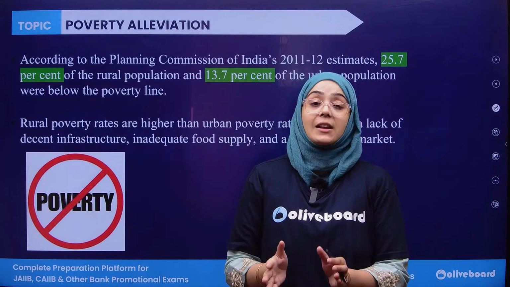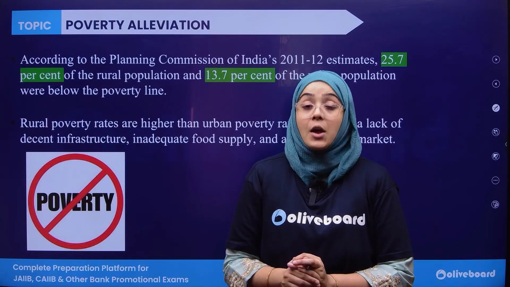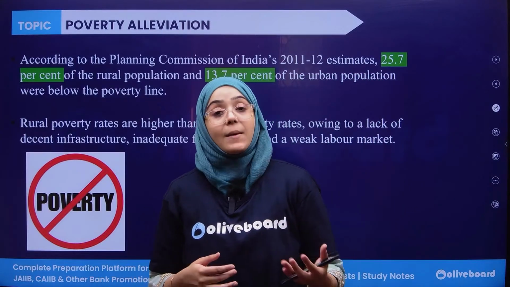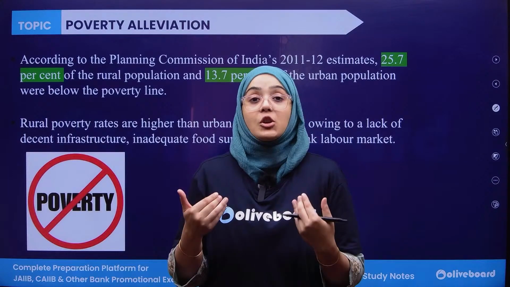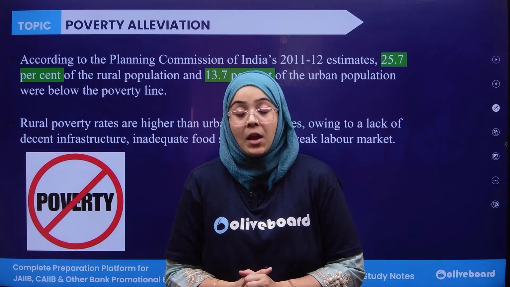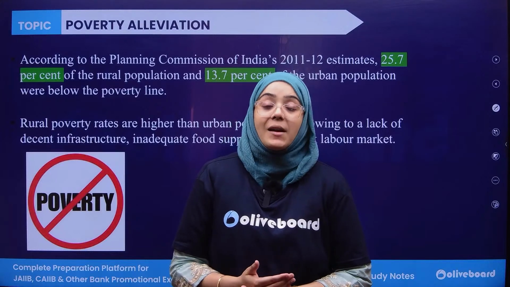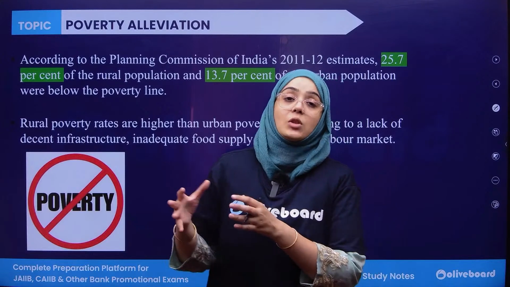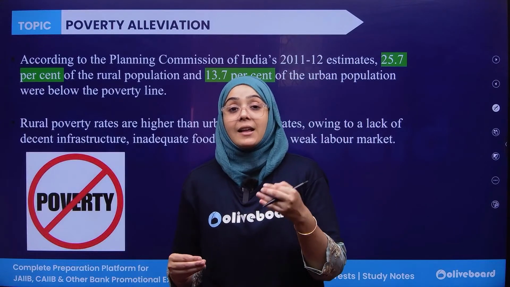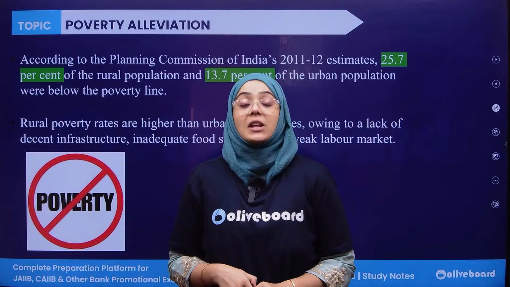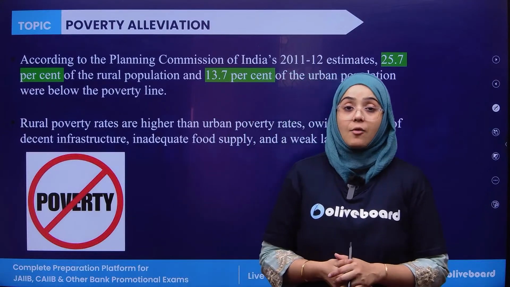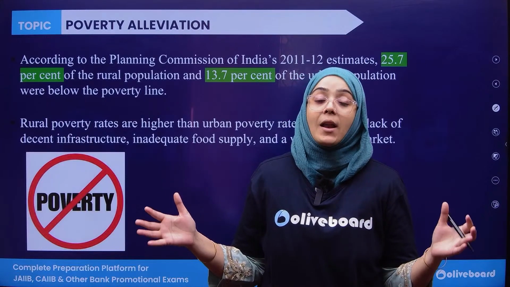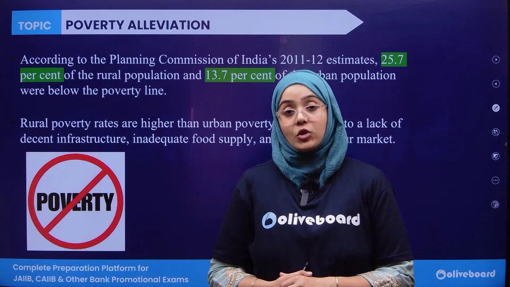So poverty is definitely one of the very important issues right now, and obviously the government, the agencies, the RBI and everyone are taking measures to alleviate this poverty to the extent they can. Every government is pushing some schemes, and every government is offering something to the general public in order to make them free from poverty. There are different supporting schemes offered by the government to make individuals rise above the poverty line.